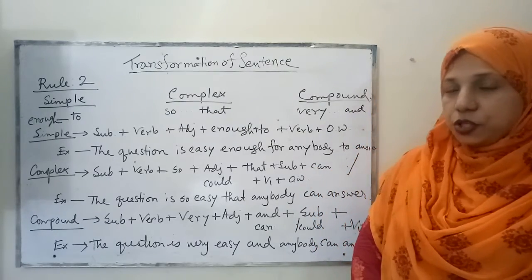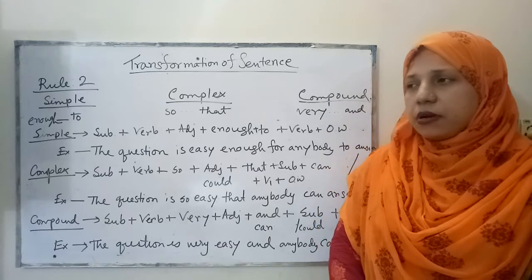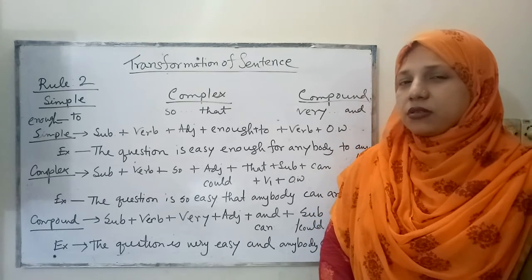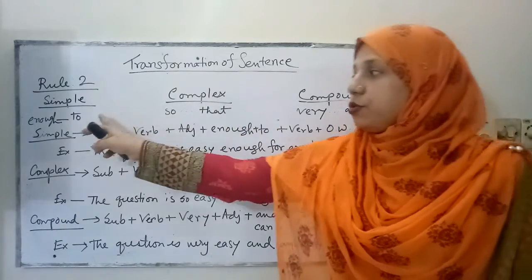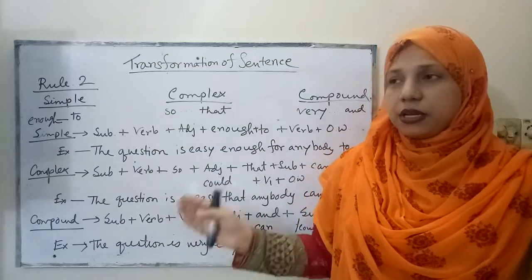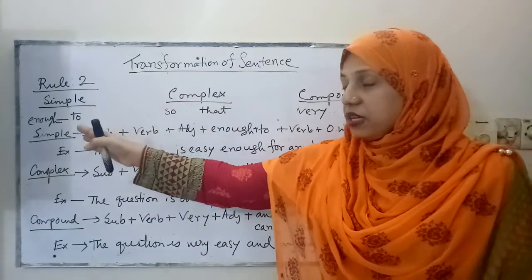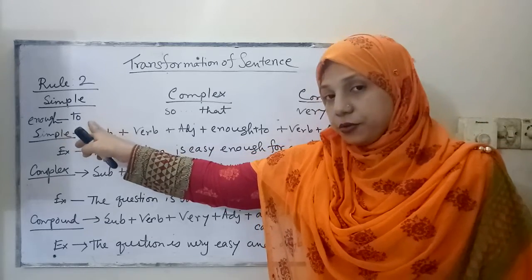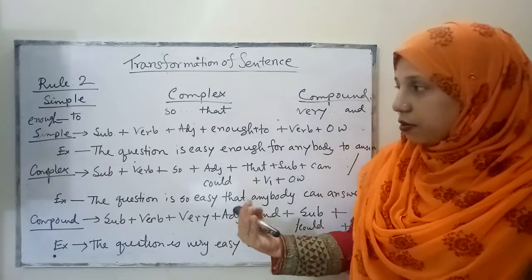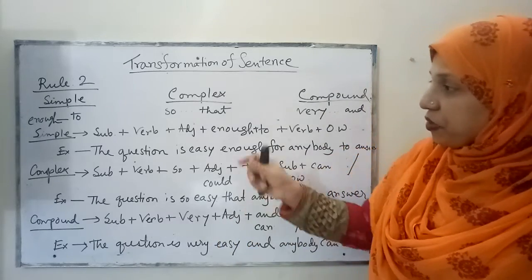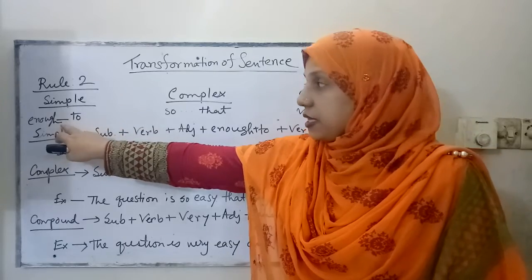Next comes rule number 2. Actually, rule number 1 and 2 are very close, but there is a very, very important subtle difference between these two. Actually, he is too weak to walk. It gives a negative meaning. But when we say enough to this structure, it gives a positive meaning. Okay, now let's see an example. Let's see the clue first. If there is enough